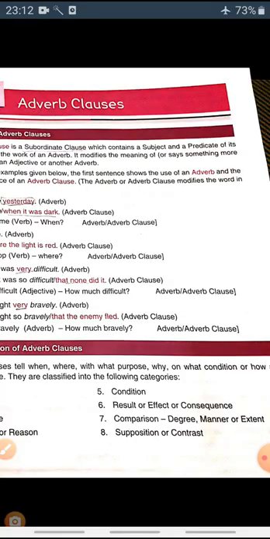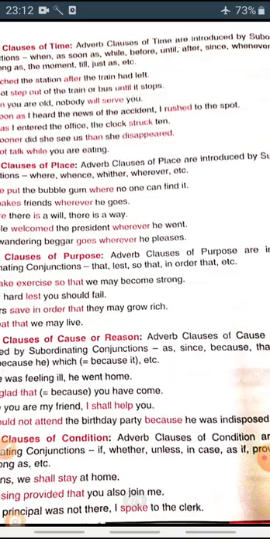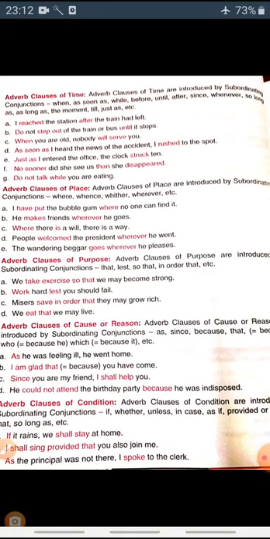So let's take them one by one and then it will be more clear to us. First we are going to take adverb clause of time. Adverb clauses of time are introduced by subordinate conjunctions.